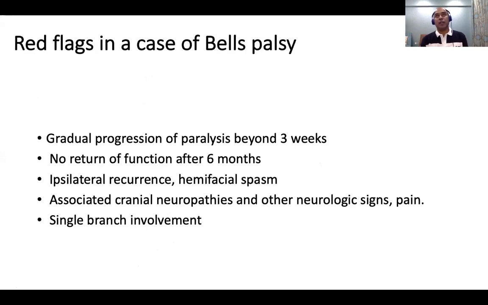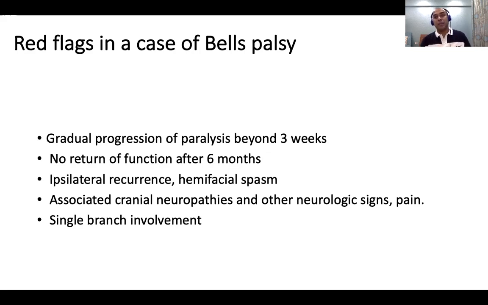Okay, so how do you know that? Always check for abduction on the same side. If the child is able to move the lateral rectus muscle, which means the 6th nerve is spared. If the lateral rectus is not spared, not moving, then it is a tricky thing. It could be a small nuclear lesion. Okay, because in adults, not in children, luckily.